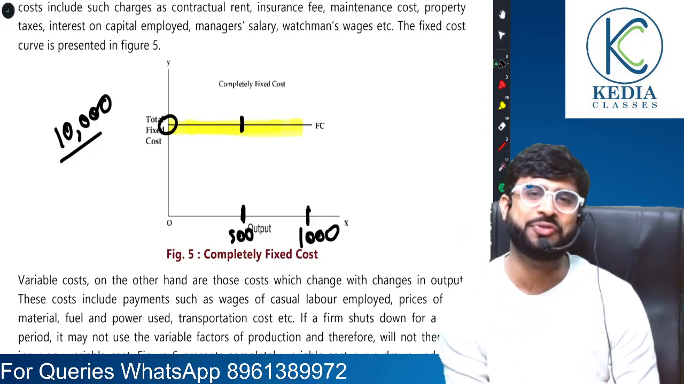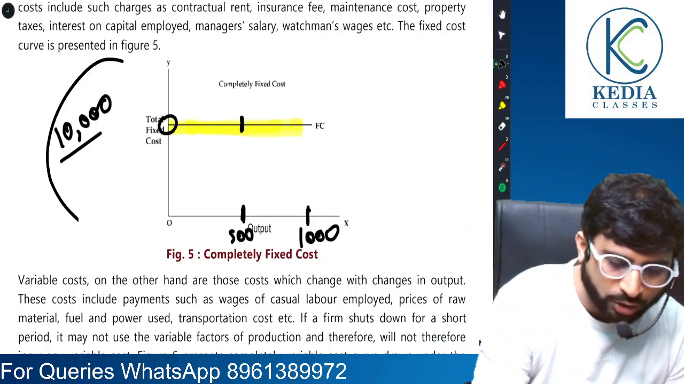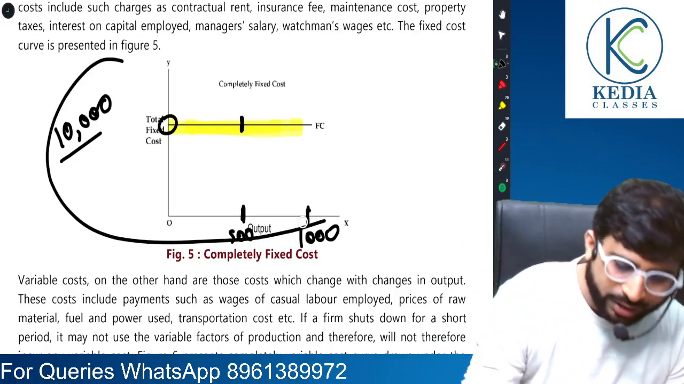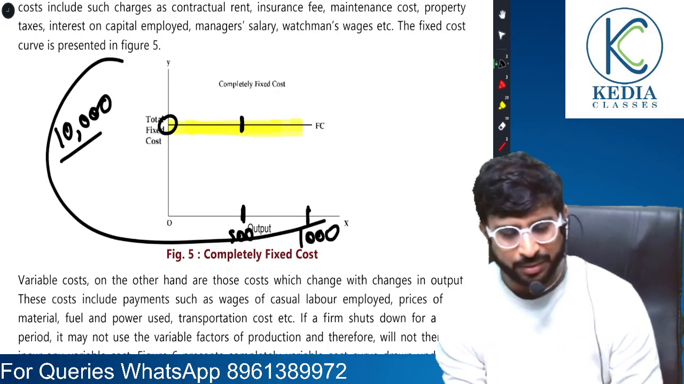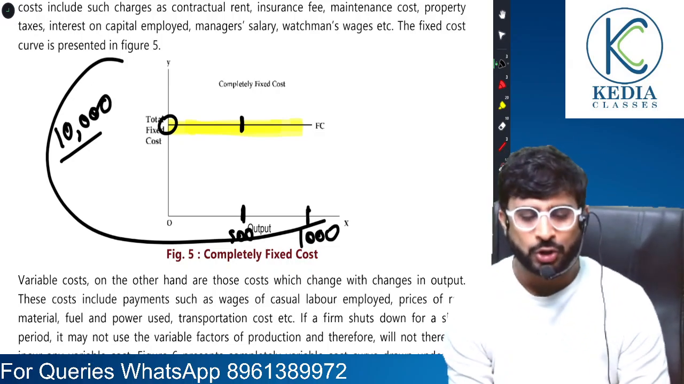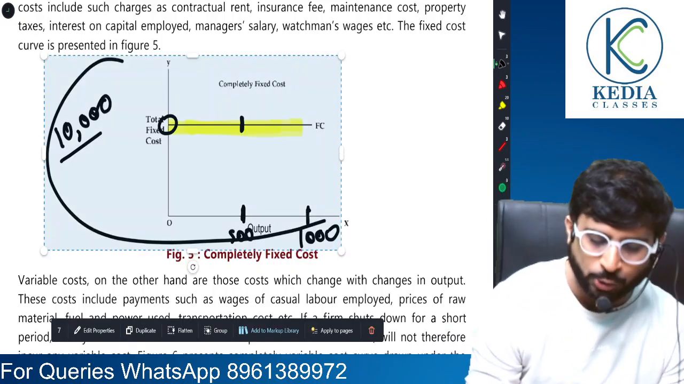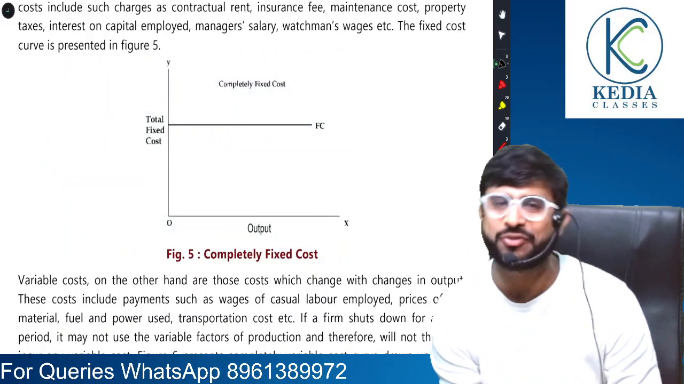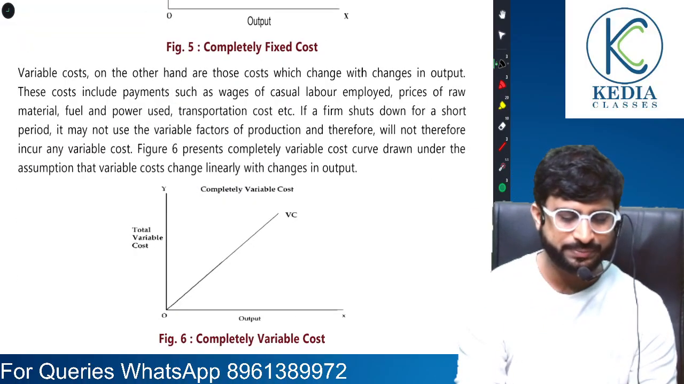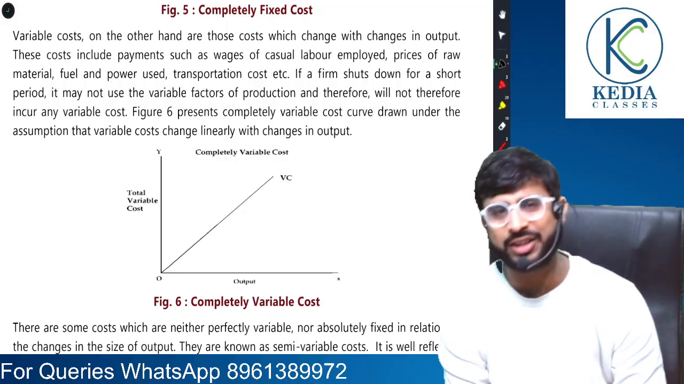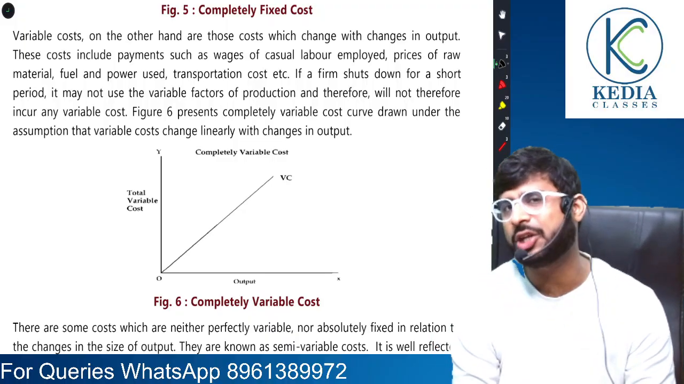That is the concept of fixed cost. Dear students, this is the concept of fixed cost, where the total cost remains the same no matter the level of output. That is total fixed cost. Understood, sir? What is total variable cost? I had already given you an example.